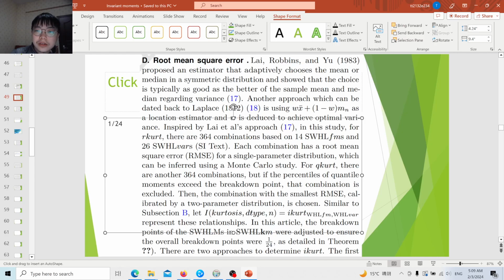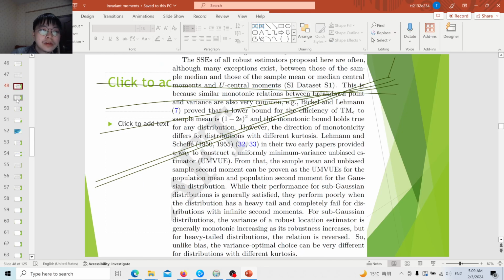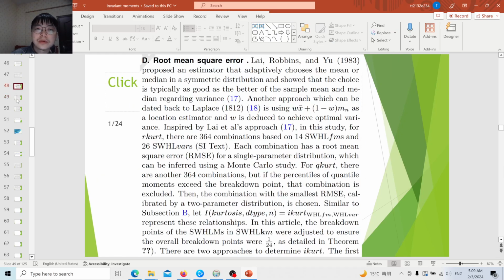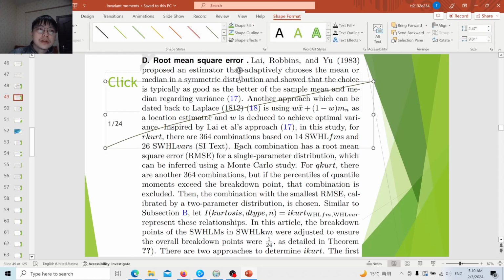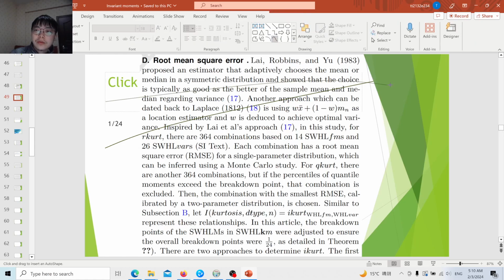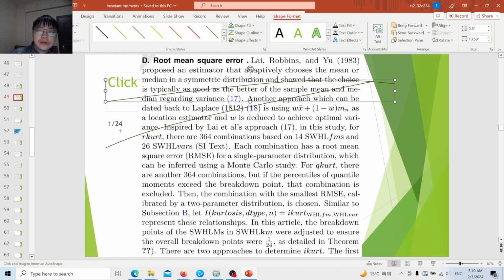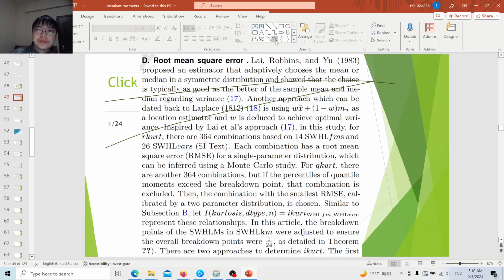Among so many combinations, here we use the root mean square error. It's not the variance, because the standard error only considers the variance, while the root mean square error considers the overall error, not only variance but also bias. For each combination there will be a root mean square error for different classes.